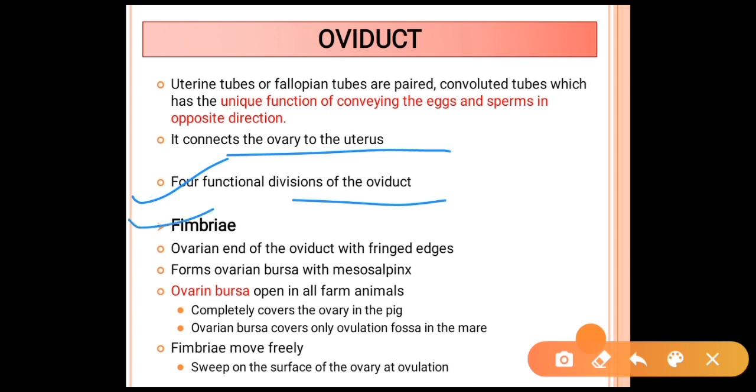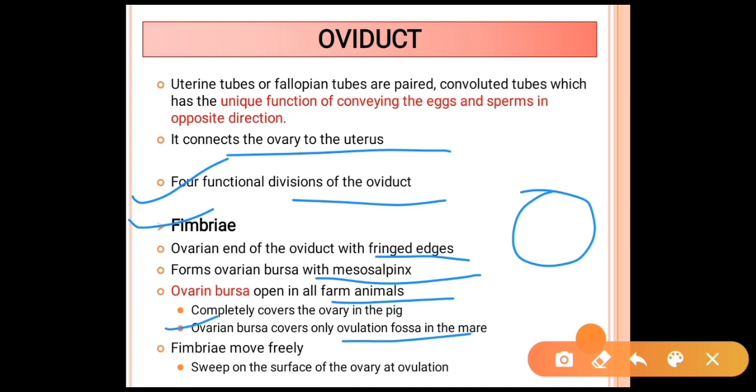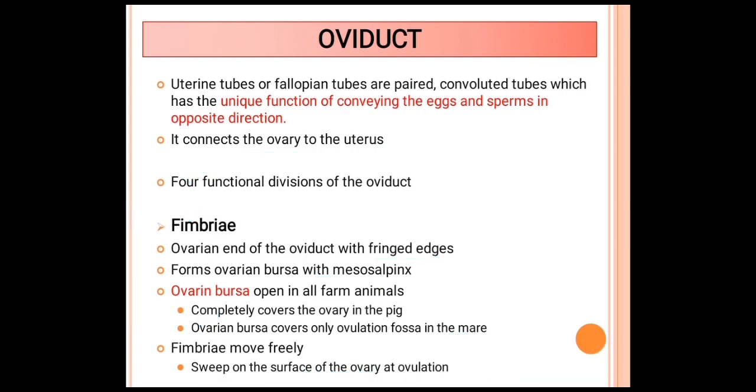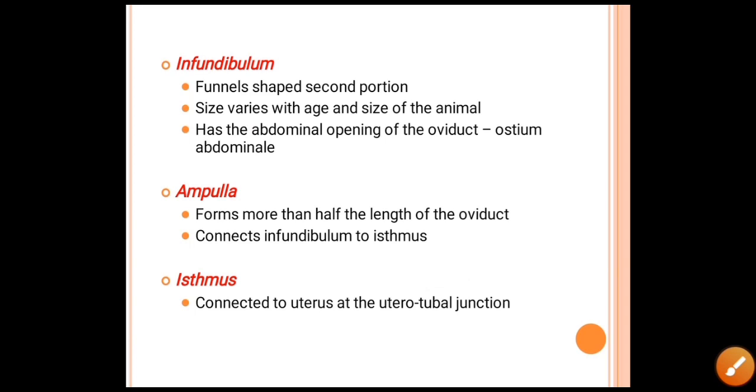First is the fimbria. Fimbria, the ovarian end of the oviduct with fringed edges, forms the ovarian bursa with the mesosalpinx. The ovarian bursa is open in all the farm animals, completely covers the ovary in the pig, and covers only the ovulation fossa in the mare. This is most important for you. The fimbria sweeps over the surface of the ovaries at ovulation.